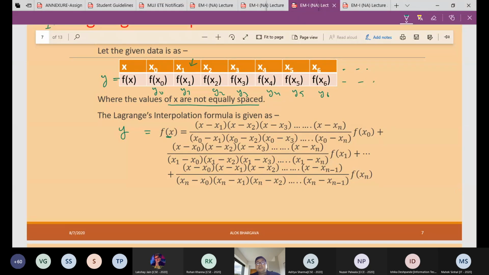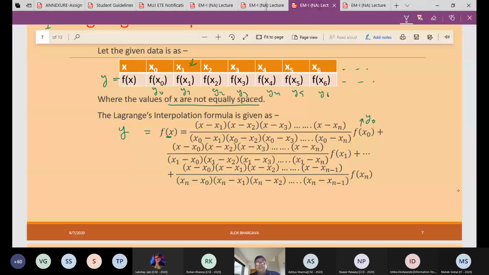And in the denominator we take the differences from x0, meaning x0 minus x1, x0 minus x2, x0 minus x3, x0 minus x4, and so on. Then it is multiplied by f(x0), which is nothing but y0.